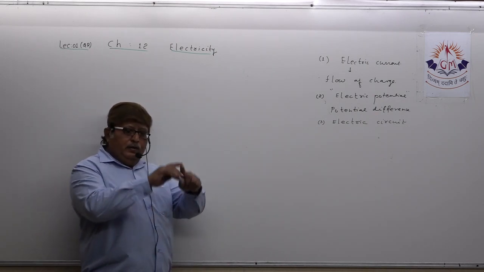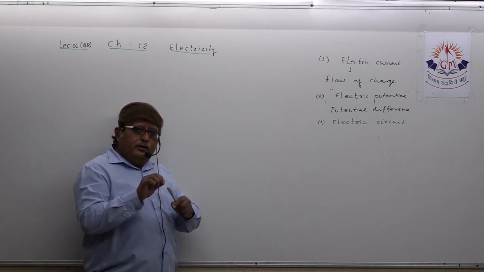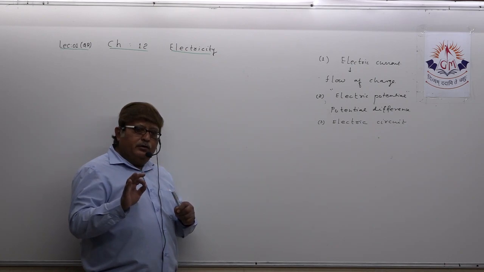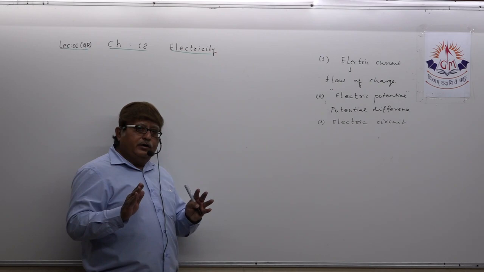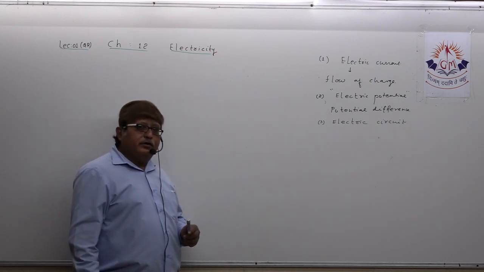A device designed for ensuring continuous unbroken flow of electric current, that is known as an electric circuit.